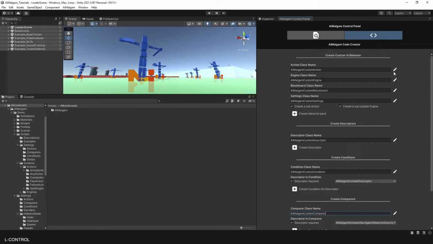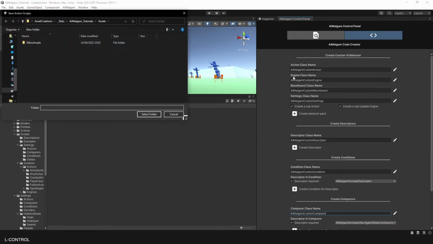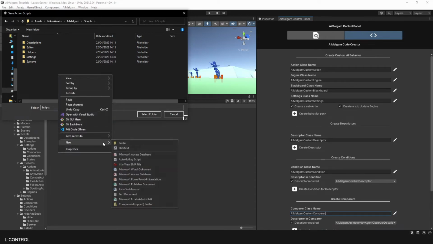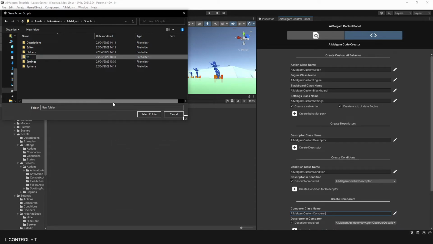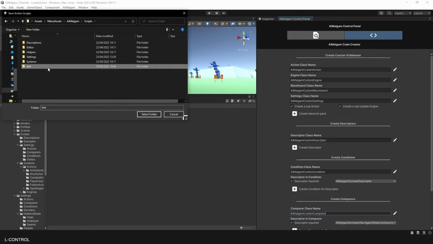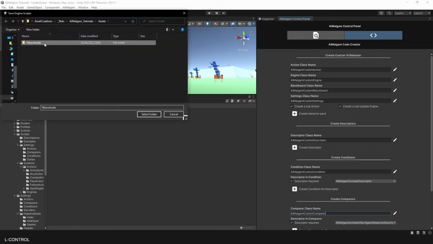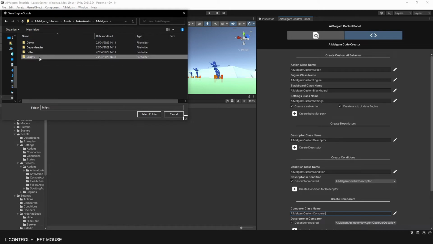On the right hand side of the naming field, you have to select the path where the script should be generated. For now, I will create a test folder. Make sure to define a path for each script separately. You can also rename each class and its file name.